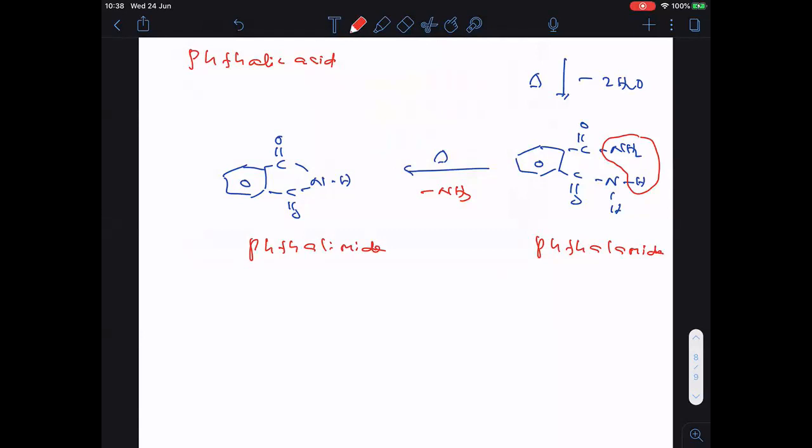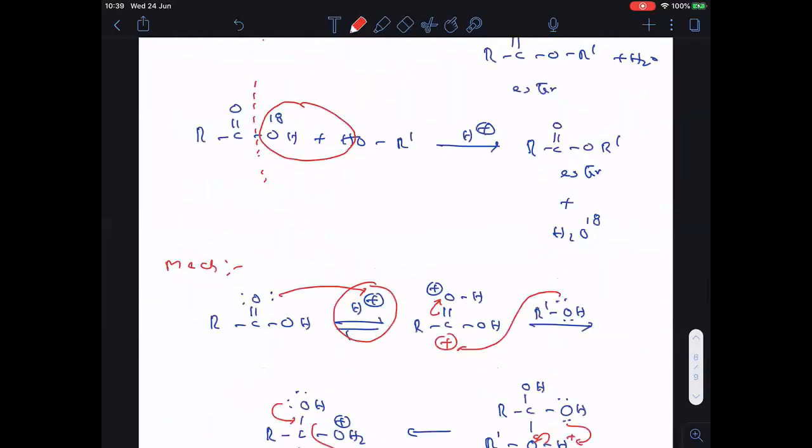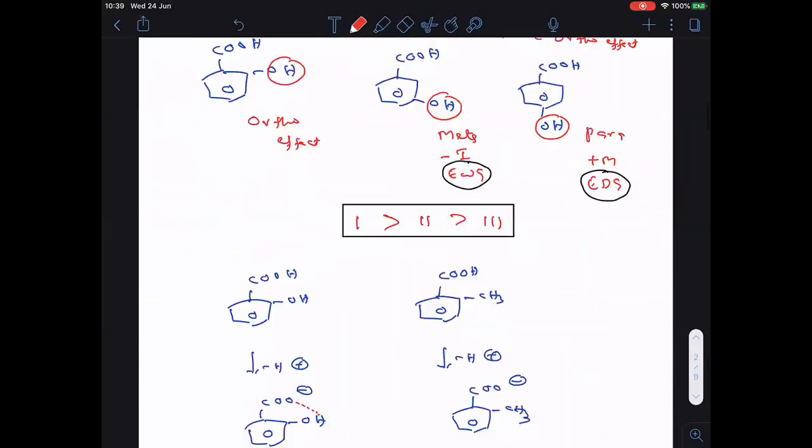Completed. Okay. Remaining chemical properties in the next class we will complete. Followed. Now from the starting onwards, I will be showing you the slides.